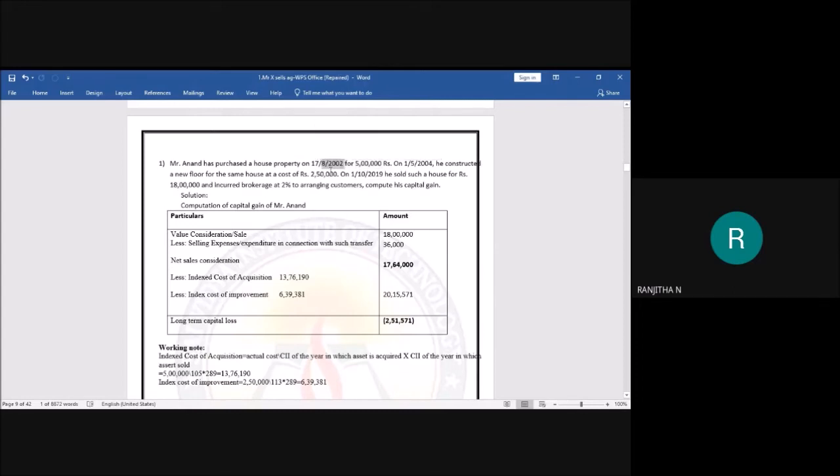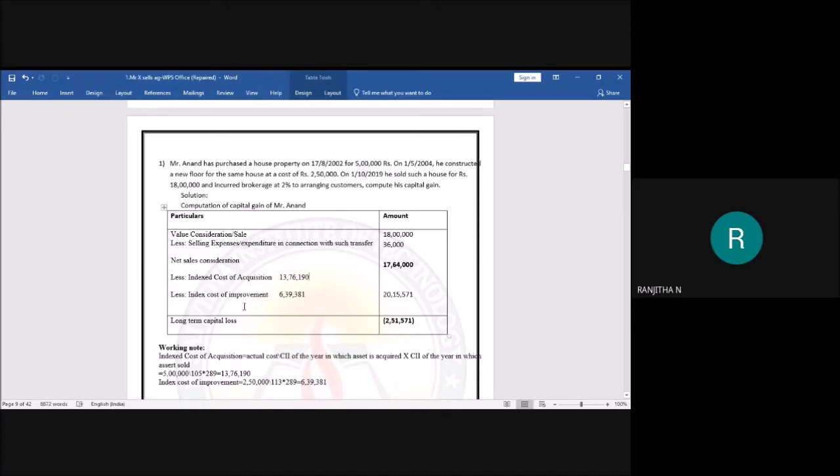The CII of 2002 is 105, multiplied by CII of the year in which the asset is sold. Go for the chart and check what is the CII for 2019. In 2019 we have sold the asset. Is it right? CII for 2018-19 is 289. So 5 lakh divided by 105 multiplied by 289, you are going to get 13 lakh 76,190 rupees. Please take that amount here in the inner column.